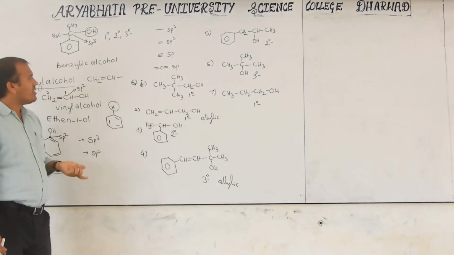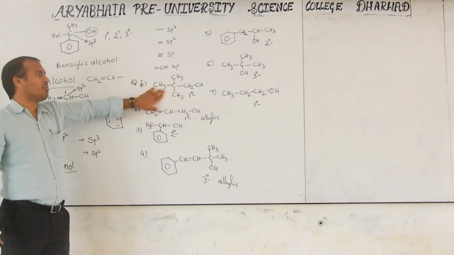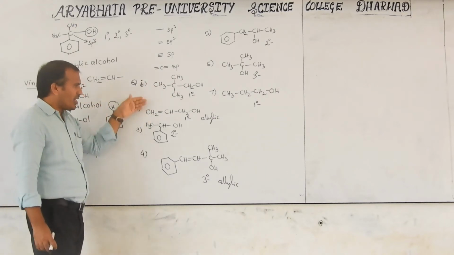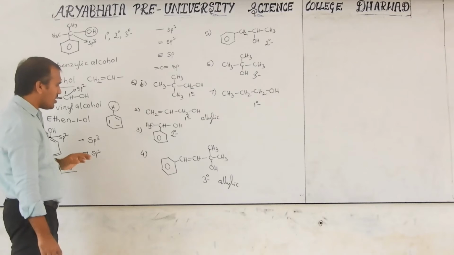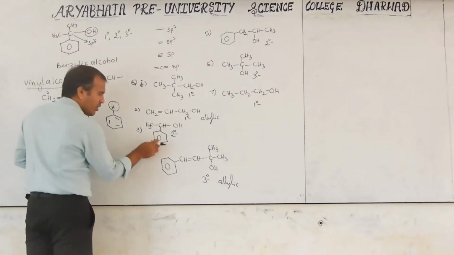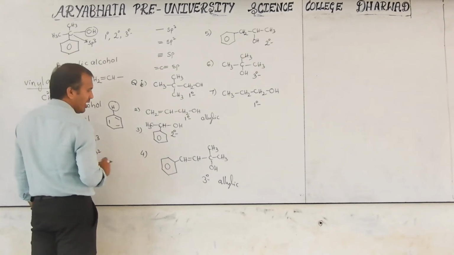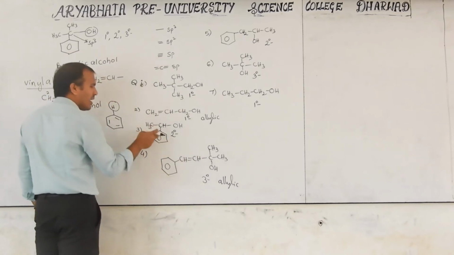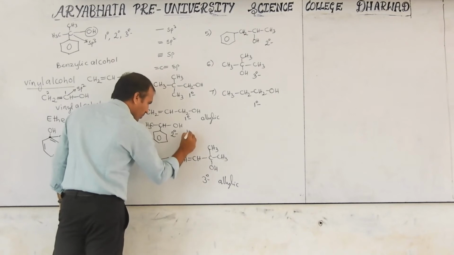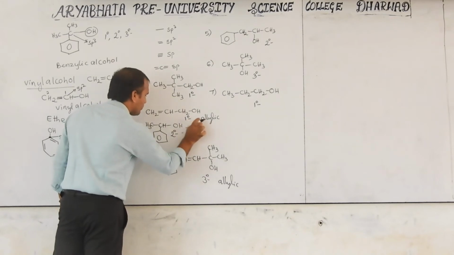Now consider the benzylic. Here there is no benzene group, thus this is not the answer. Here also there is no benzene group, thus this is also not the answer. Now consider after the benzene there is a carbon. That carbon formation is called benzylic. But which type of benzylic is it? Secondary benzylic.